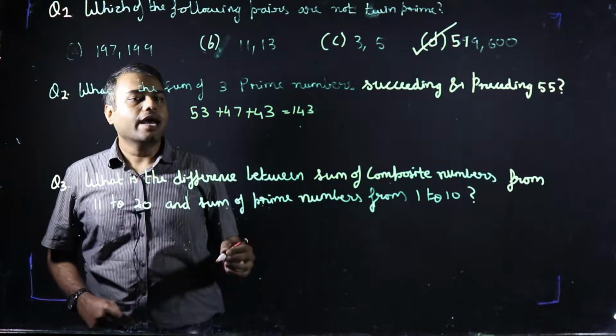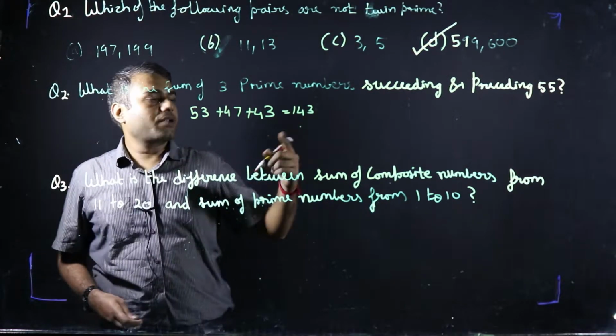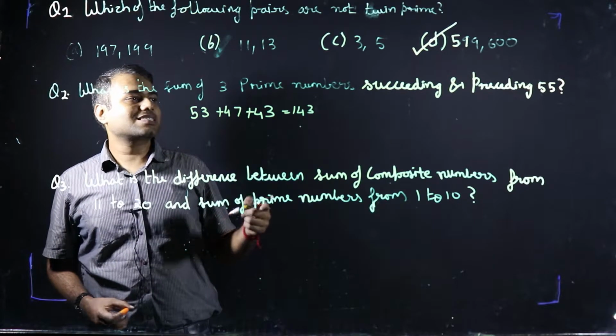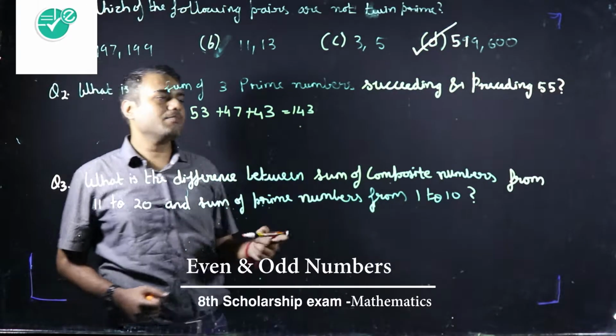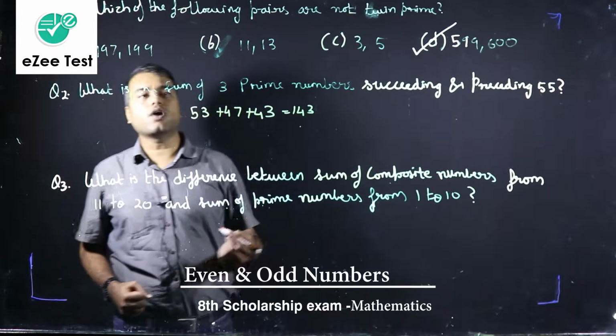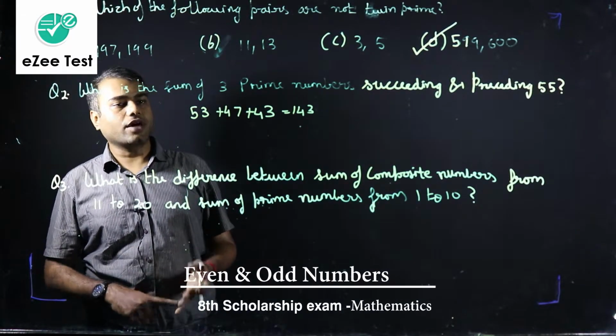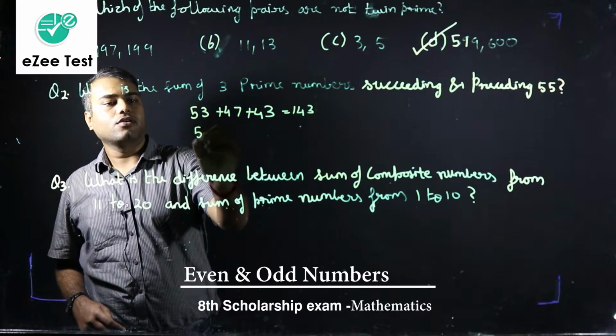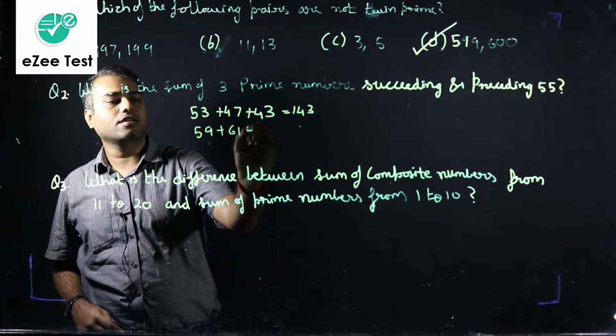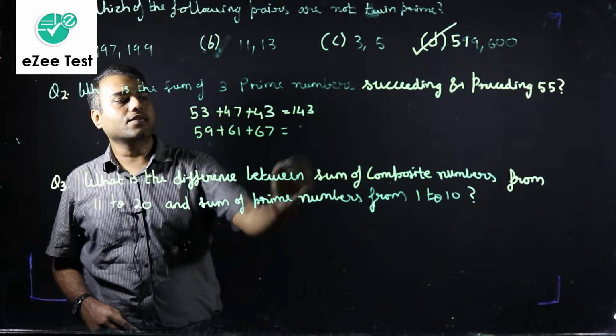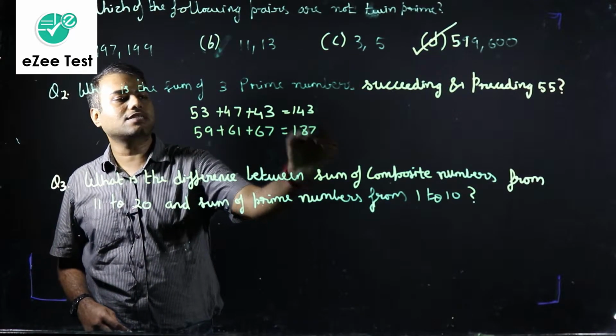Fine. And the 3 prime numbers succeeding 55, after 55, will be 59, 61 and 67, and their sum is going to be 187.